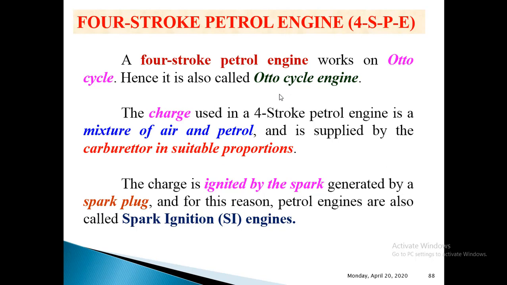And one more important thing in this 4-stroke petrol engine is the charge used is a mixture of air and petrol, and it is supplied by the carburetor in suitable proportions. Yes, you can see these carburetors in case of petrol engines. In the carburetor, a mixture of air and fuel, that is air and petrol, will be prepared, then that will be sent to the combustion chamber during the suction stroke. So that's why in a 4-stroke petrol engine, the charge used is a mixture of air and petrol.